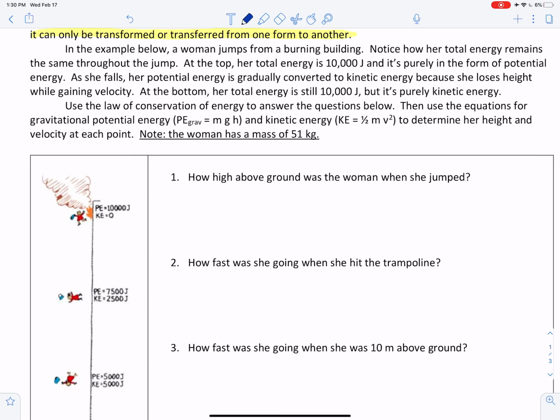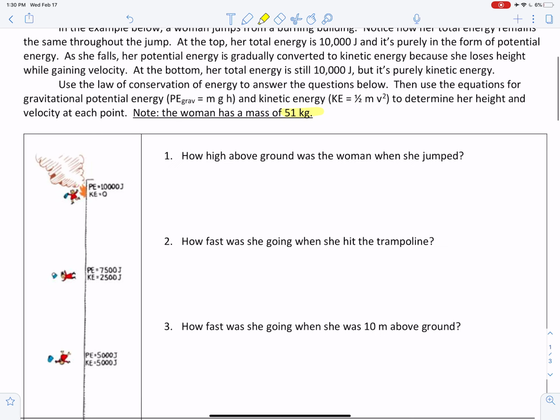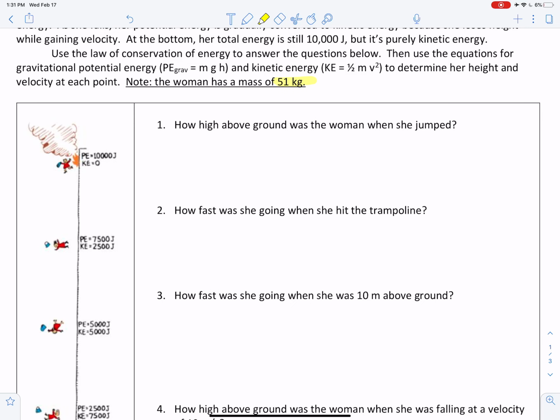All right, so let's answer some of these questions together using the law of conservation of energy. We will just remember that potential energy is mass times gravity times height, and kinetic energy is 1/2 mv squared. The woman's mass in this problem is 51 kilograms. Starting with number one, how high above ground was the woman when she jumped?